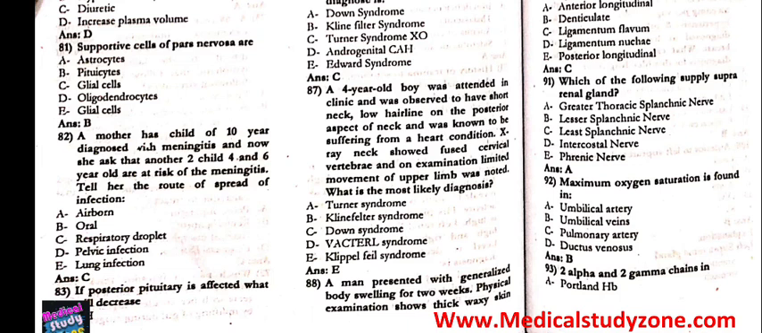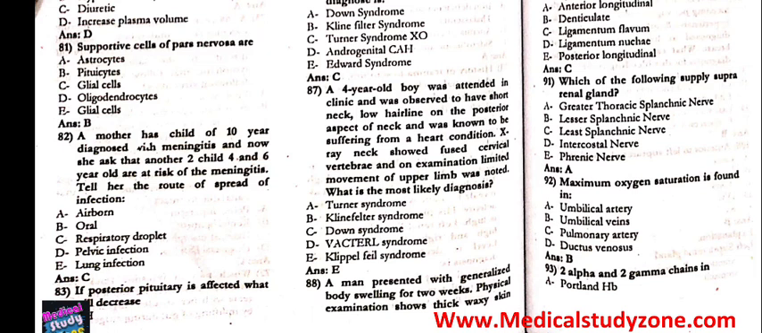87. A 4-year-old boy was attended to the clinic and was observed to have a short neck, low hairline in the posterior aspect of neck and was known to be suffering from heart condition. X-ray shows the fused cervical vertebra. On examination, limited movement of upper limb was noted. What is the most likely diagnosis? That is the Klippel-Feil syndrome.